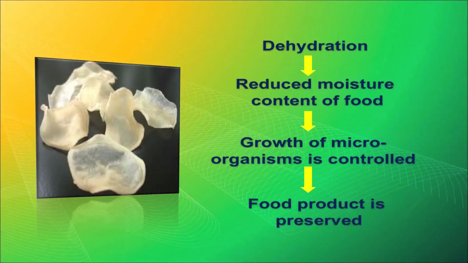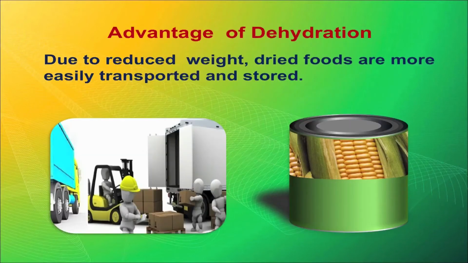So, in dehydration, the steps are being done. Reduced moisture content of food prevents the growth of microorganisms, so the food product is preserved. Then it is easy to store and transport the product due to its reduced weight and bulk. So, dried foods are more easily transported and stored.